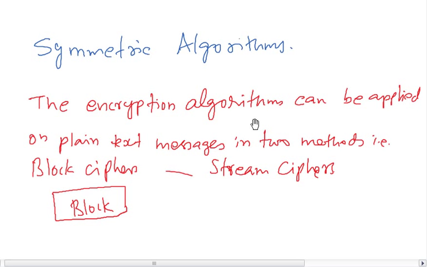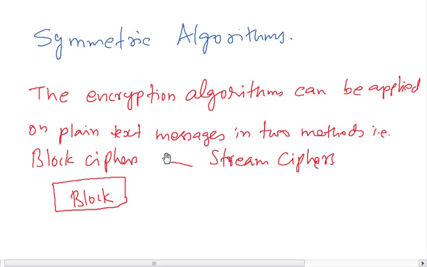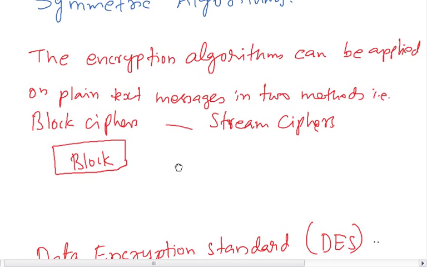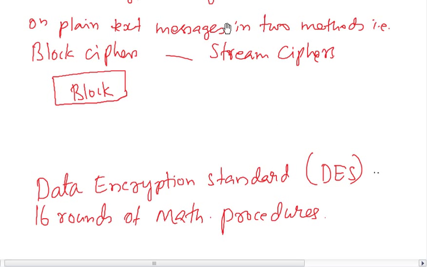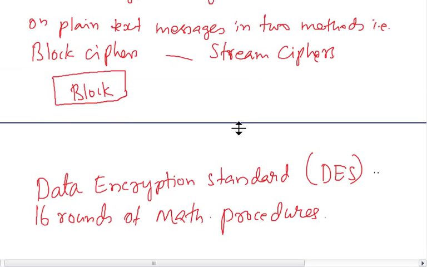The encryption algorithm can be applied on a plain text message in two different modes. In symmetric, there are two different modes: one is the block cipher, another one is the stream cipher.